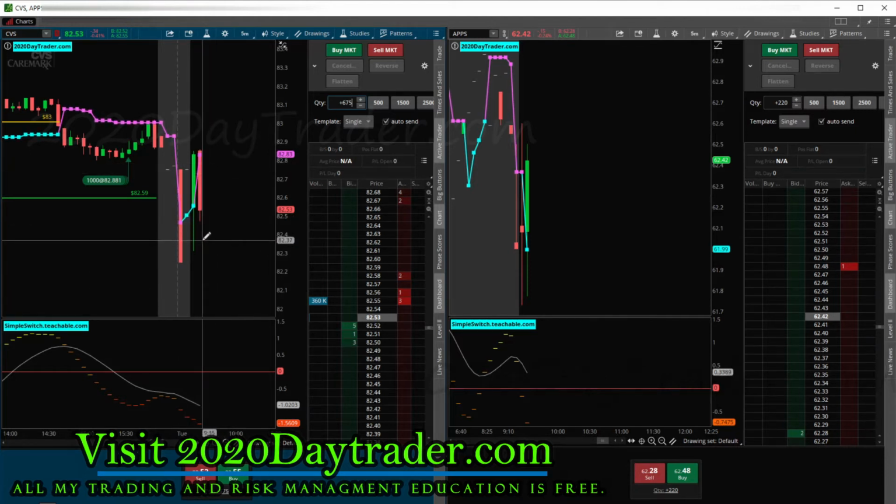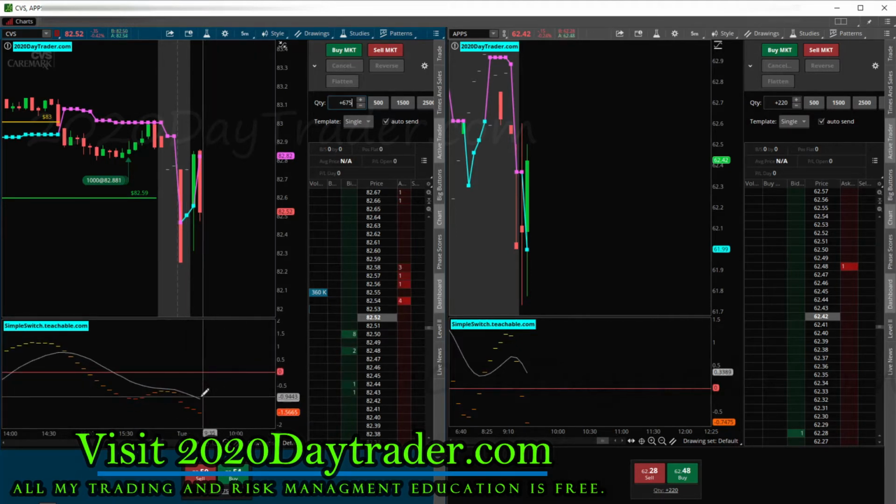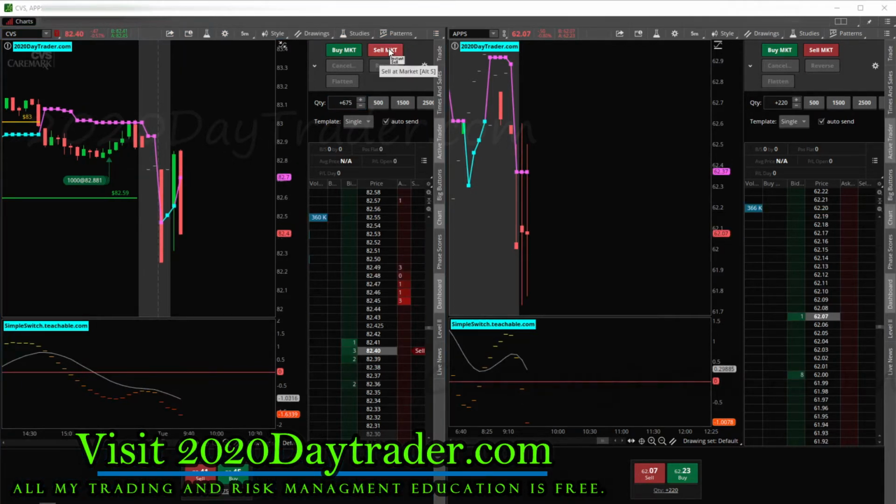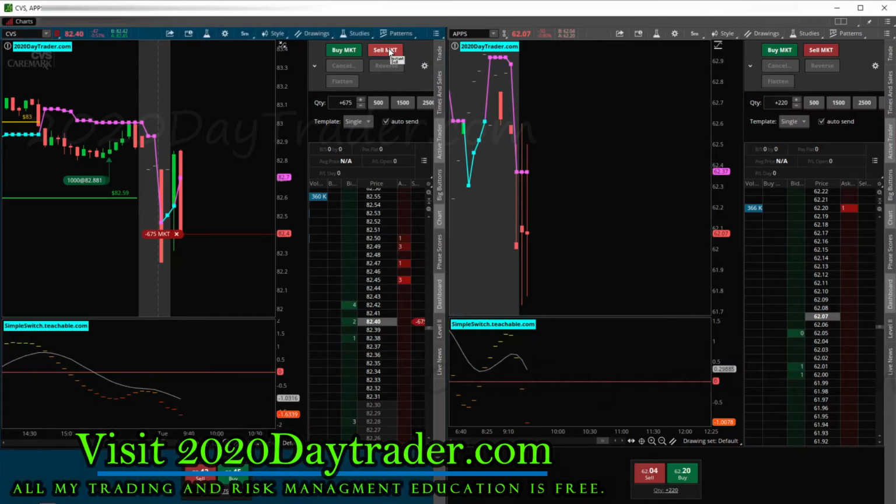We got our switch to the short side. We're going from green to red. Permission, which is a bit extended, but it's still permission. So dotted dashed line below white line below red line, giving us permission to short. So we got 1 minute, and then we'll bring it to you. Okay, here we go, getting into CVS short.